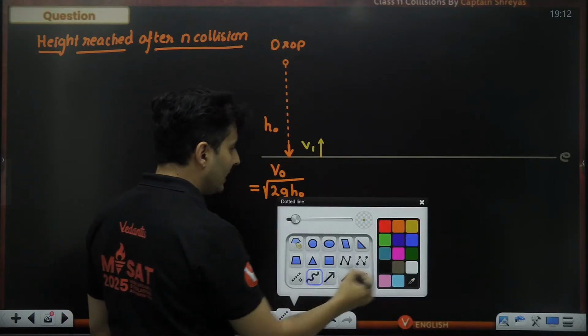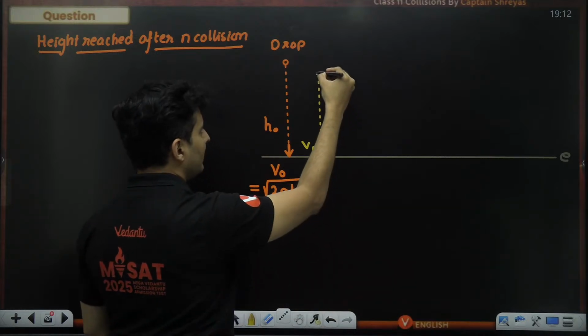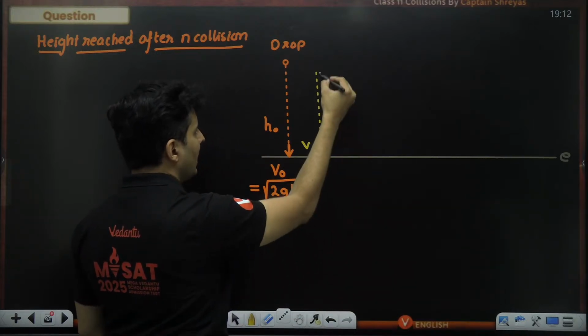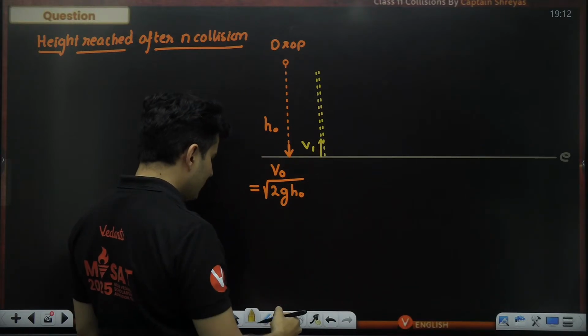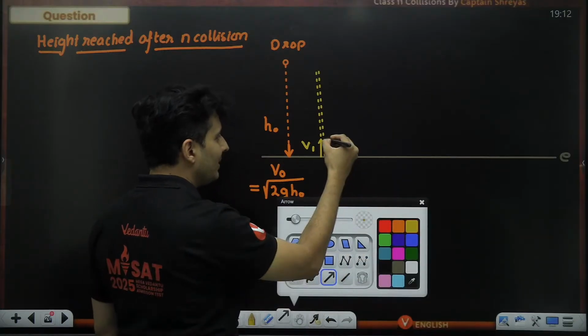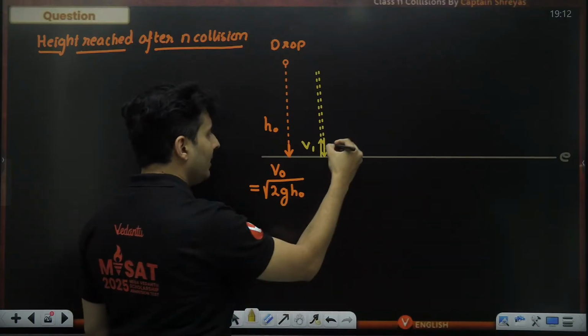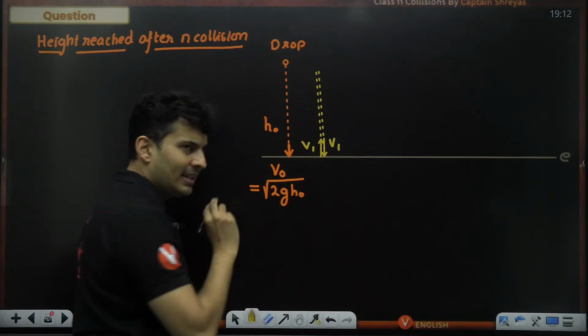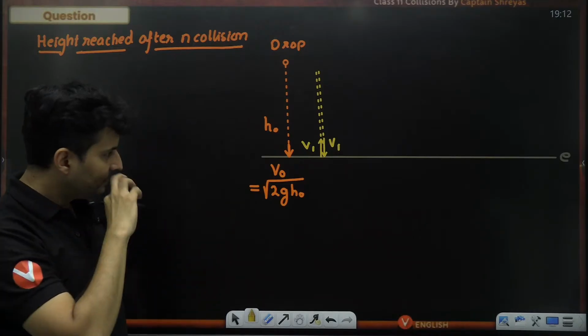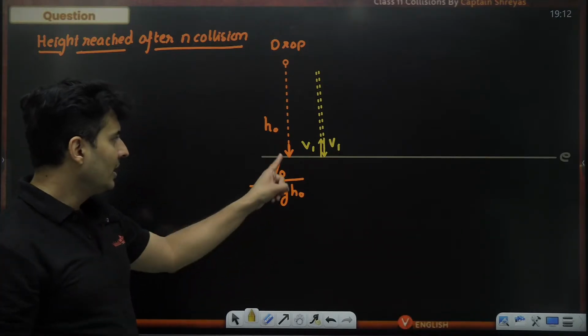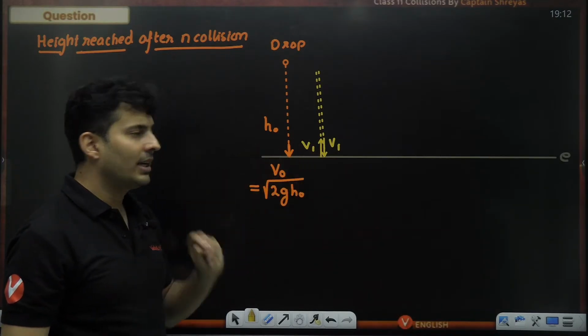As a result of that speed, the ball goes up till some height, reaches there, and again comes down, but the speed will be the same. Whatever speed it goes up with, the same speed it will come down. Is that right? Everybody with me? Okay. Is there a relationship between v0 and v1?